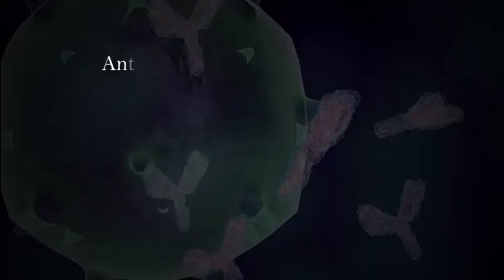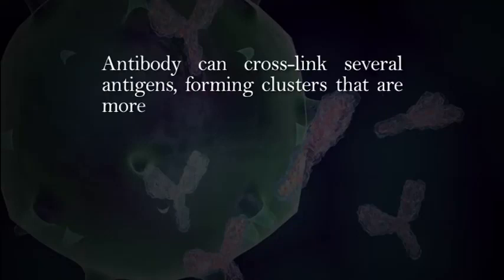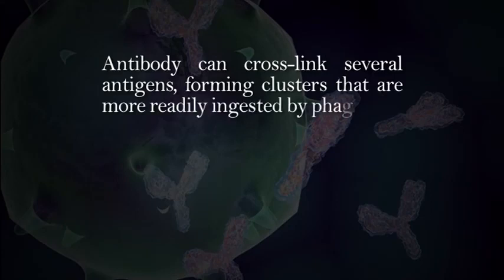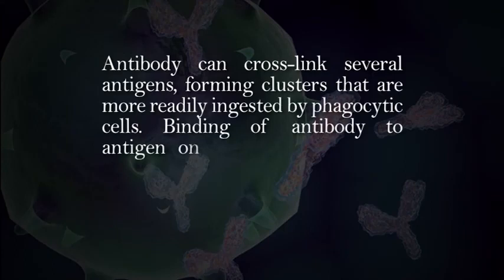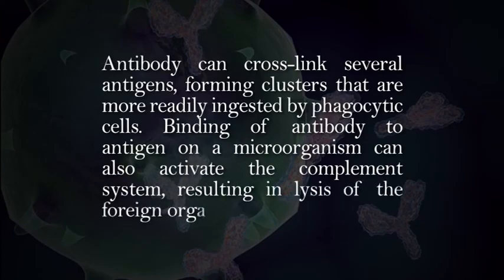For example, antibody can cross-link several antigens, forming clusters that are more readily ingested by phagocytic cells. Binding of antibody to antigen on a microorganism can also activate the complement system, resulting in lysis of the foreign organism.